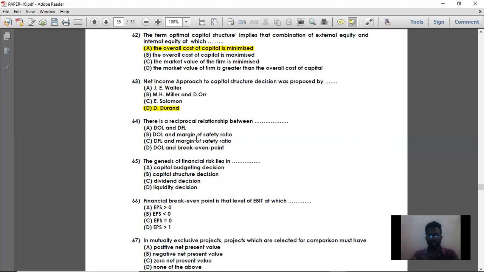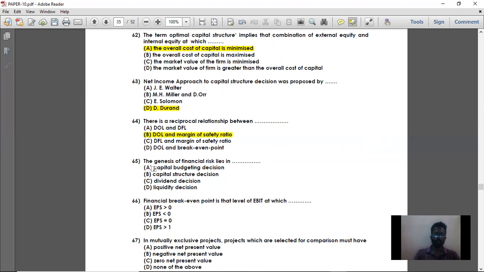Understand it clearly. Degree of operating leverage: contribution divided by EBIT, which can also be called contribution divided by operating profit. On the other side, the formula for margin of safety is profit divided by contribution per unit. And DOL is contribution per unit divided by profit per unit. So both are reciprocal. So option B is the right answer.